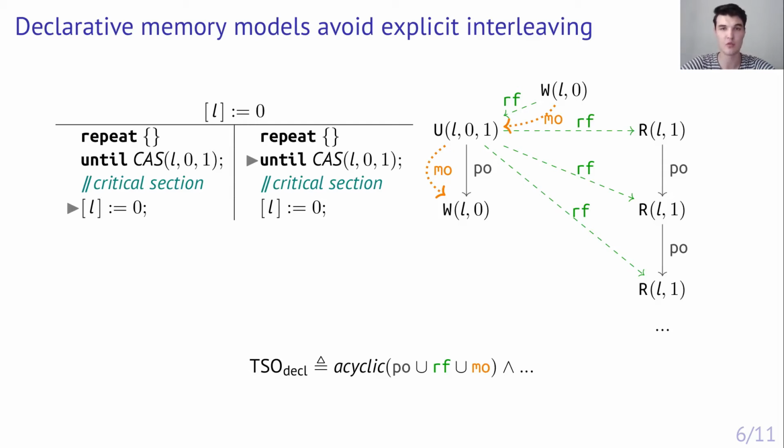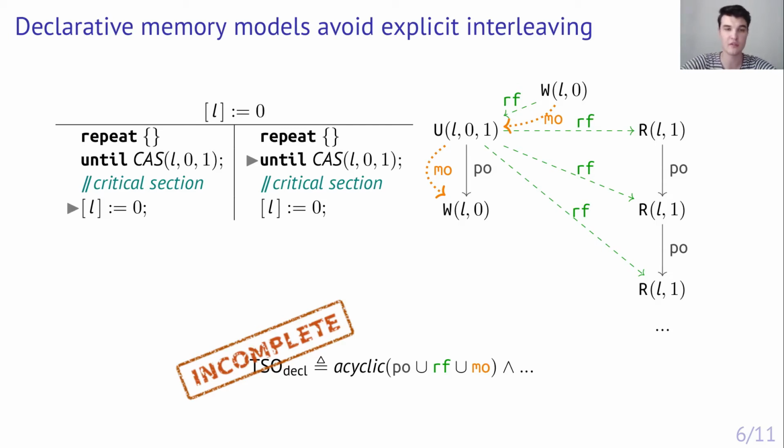For example, one of the requirements of TSO is the absence of cycles made of program order, reads from, and modification order edges. But this is not enough to guarantee that the program terminates. Indeed, in our graph, there are no such cycles, so the corresponding unfair behavior is allowed. So we need to somehow extend the definition to prohibit this unfair behavior and ensure fairness.